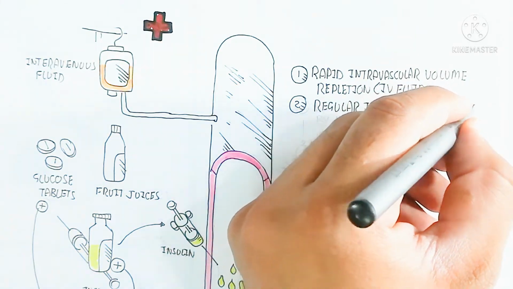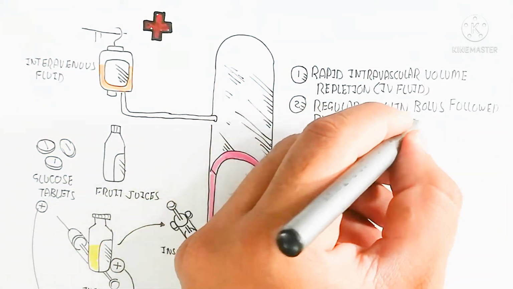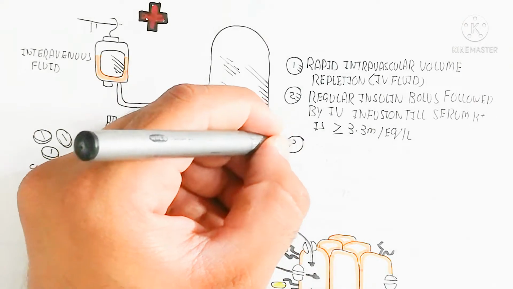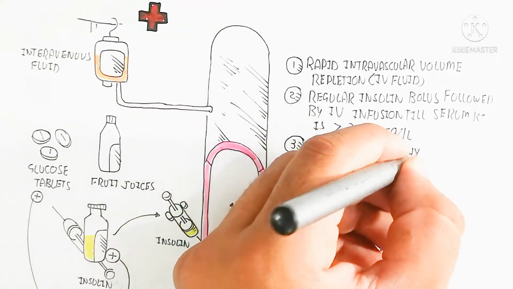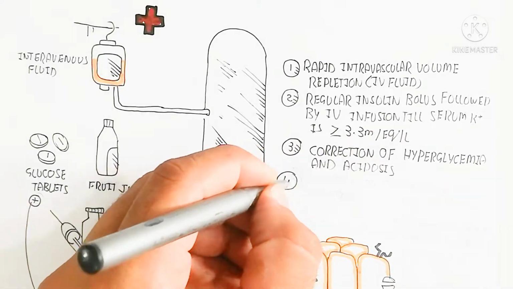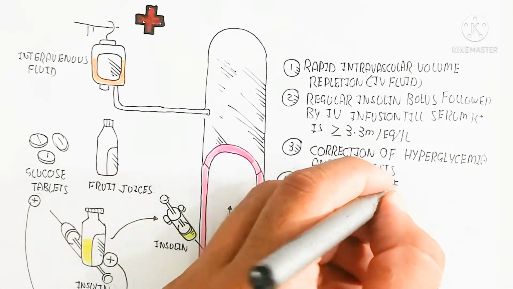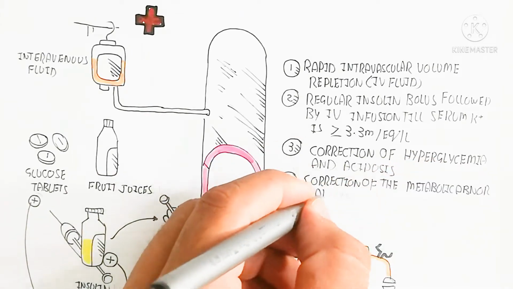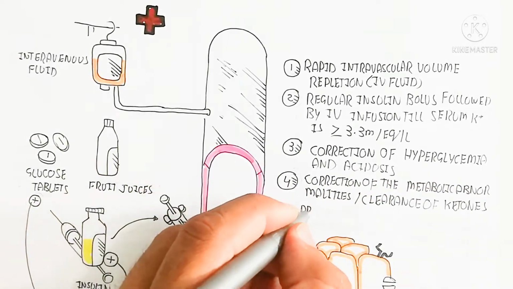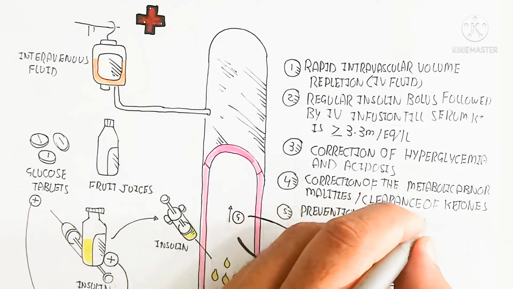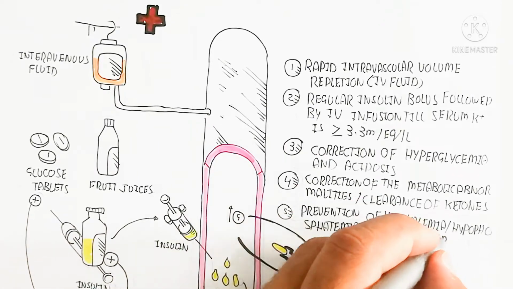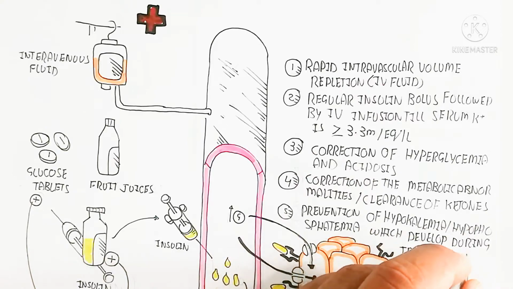Step 1 is rapid intravascular volume repletion through intravenous fluid, and a regular insulin bolus followed by intravenous infusion till serum potassium is less than or equal to 3.3 milliequivalents, because potassium is the intracellular cation, along with correction of hyperglycemia and acidosis, correction of the metabolic abnormalities, clearance of ketones, and prevention of hypokalemia and hypophosphatemia, which develop during treatment of diabetic ketoacidosis.